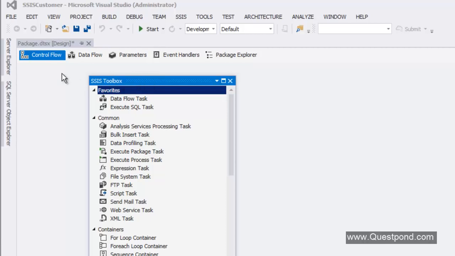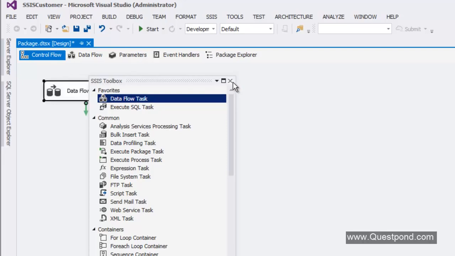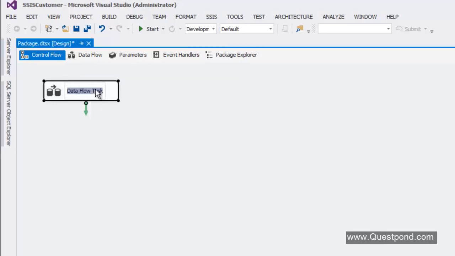Now, in case you still want a definition, the control flow invokes the data flow. That's not the full definition, but for people who would like some kind of very mild definition, you can think that the control flow invokes the data flow. So let us go ahead and drag and drop this data flow task component from the SSIS toolbox, and give it a name: load CSV.